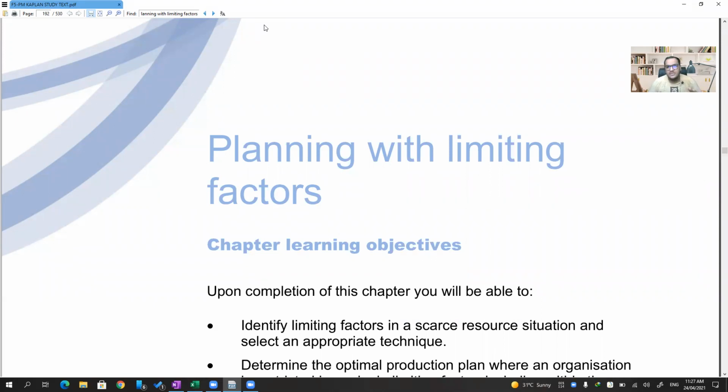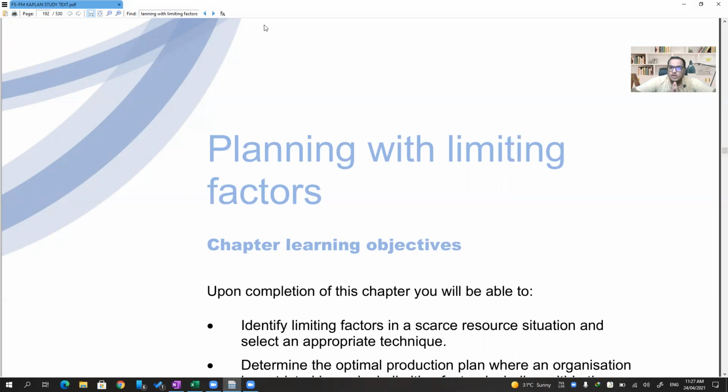That's it. When you have limited resources, it may be limited machinery hours, limited labor hours, limited factory capacity, limited product demand, or limited raw materials. Any of the given factors, if they are limiting you, if they are reducing the quantity of production and consumption, that is called a limiting factor.